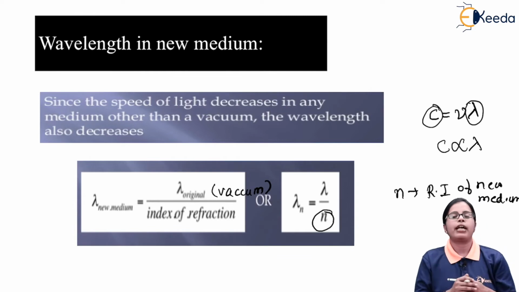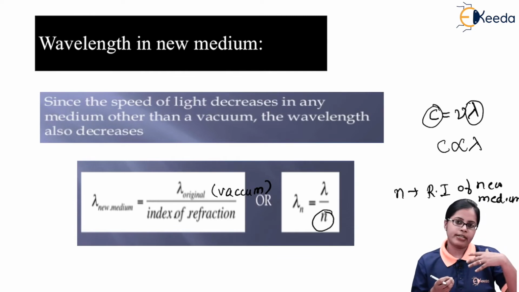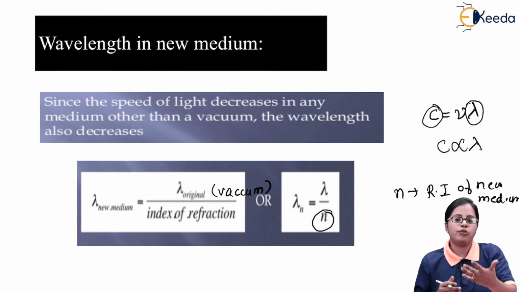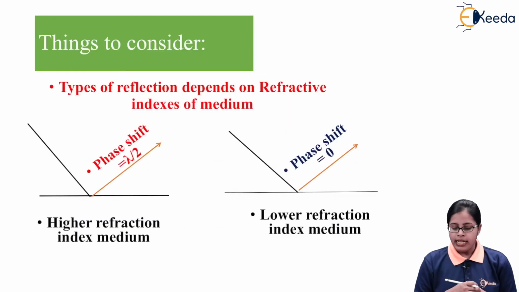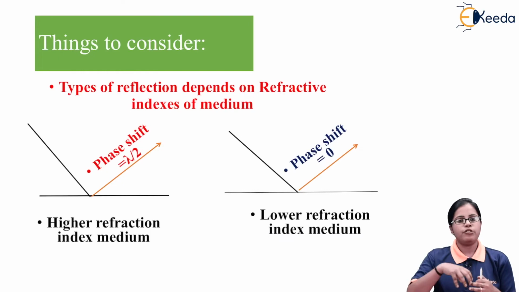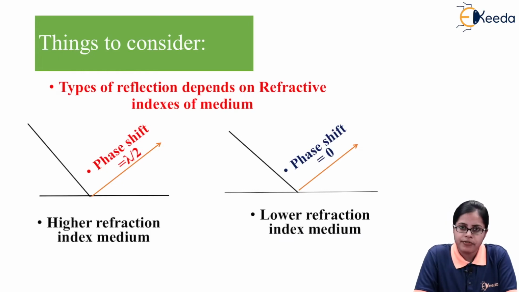So this is how you calculate the wavelength of light when it is moving from vacuum to a new medium. Next are the things which we are going to consider when we talk about thin film interference.